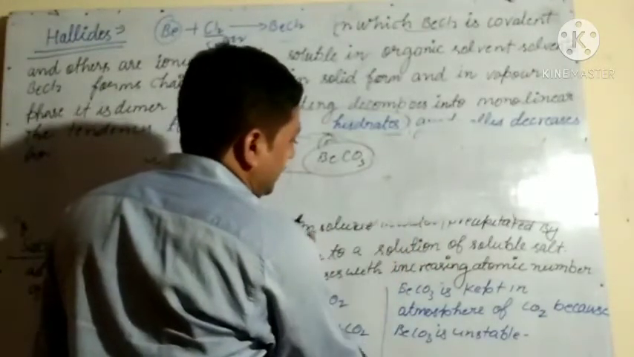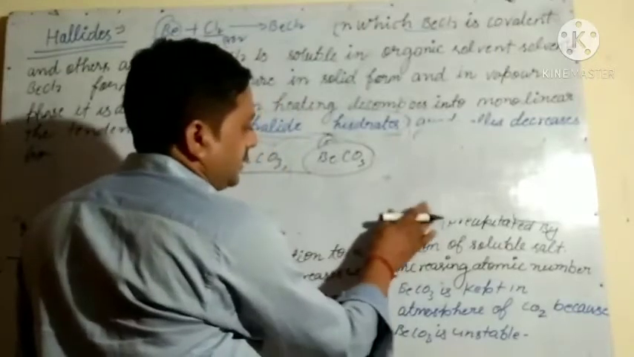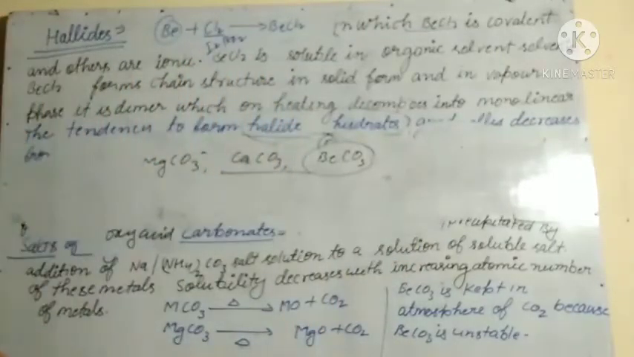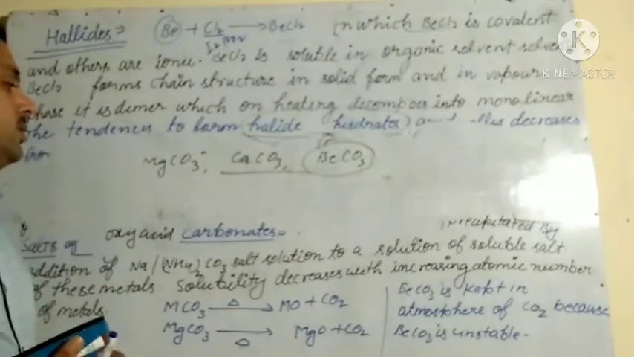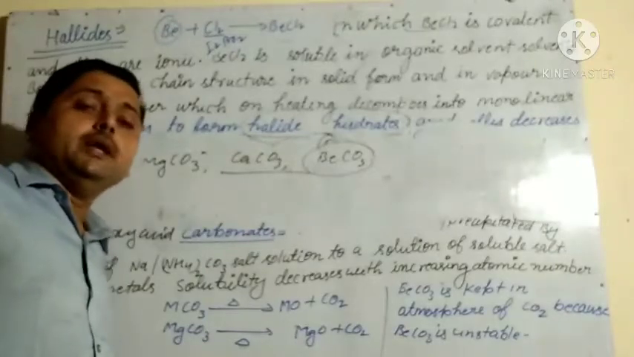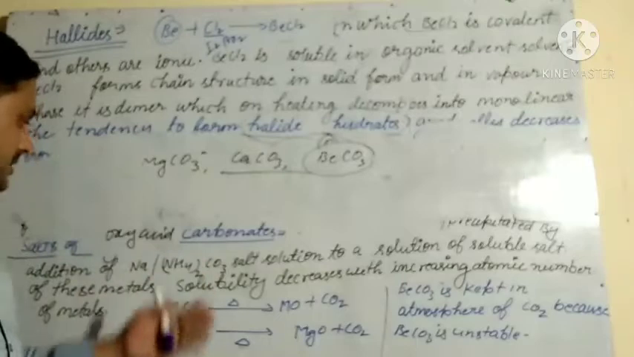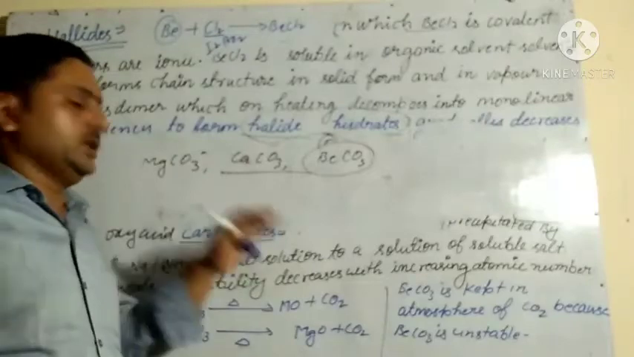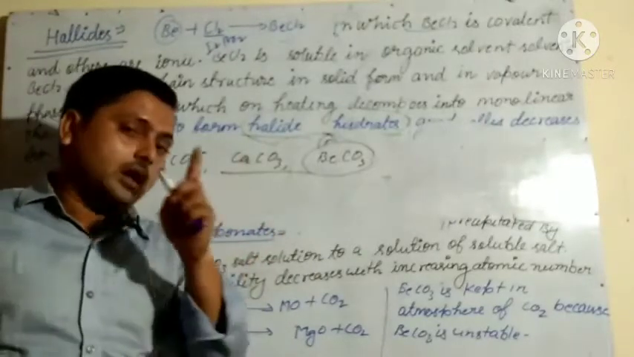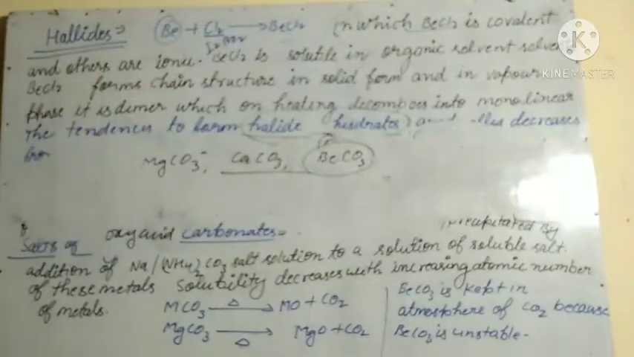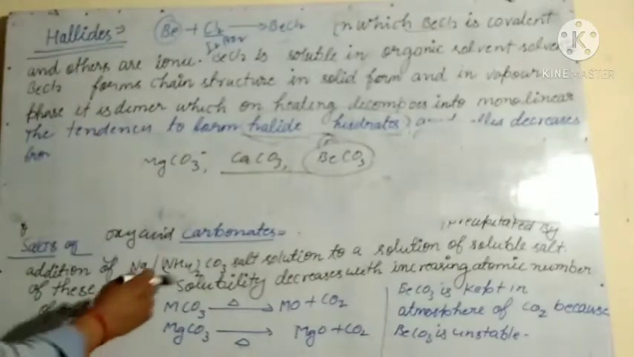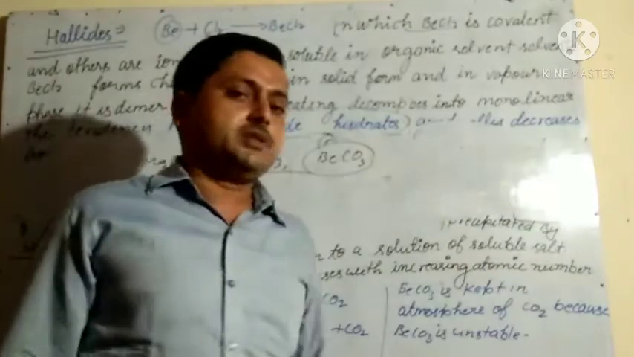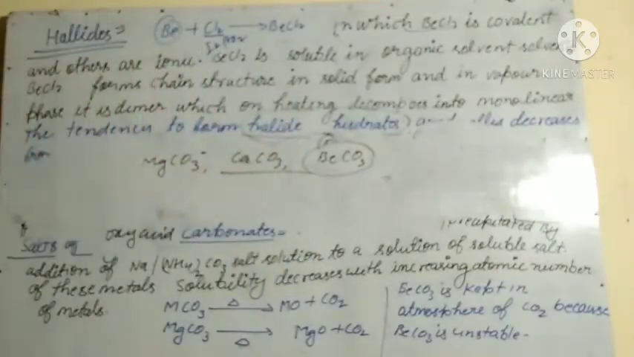Salts of oxyacids are insoluble in water, and they can be precipitated by addition of sodium or ammonium salt solution to a solution of a soluble salt. It means if we want to precipitate these salts, we will add sodium or ammonium salt solution to the given salts of oxyacid. Solubility decreases with increasing atomic number. It means the solubility of these metal carbonates decreases with increasing atomic number.